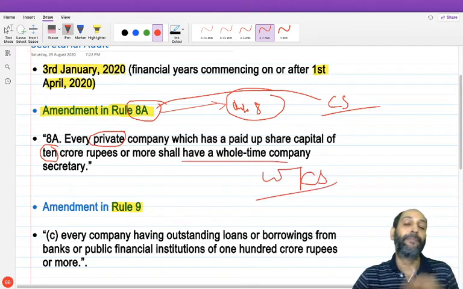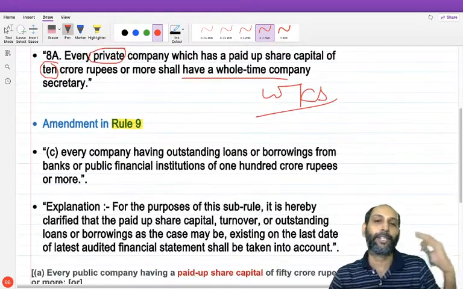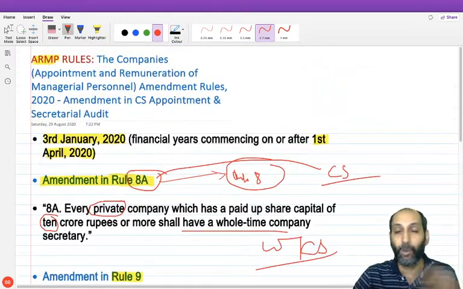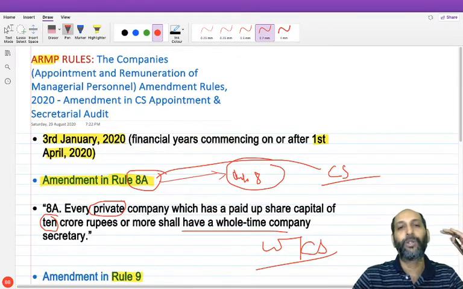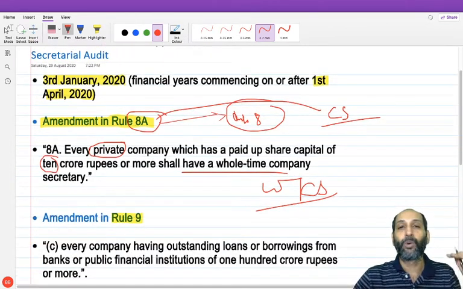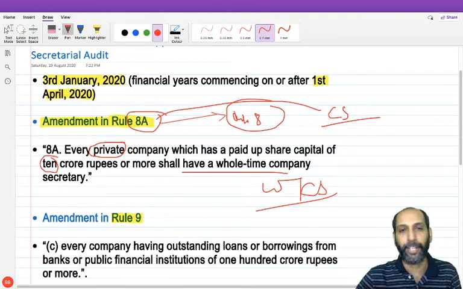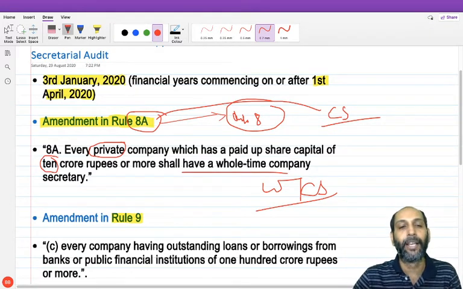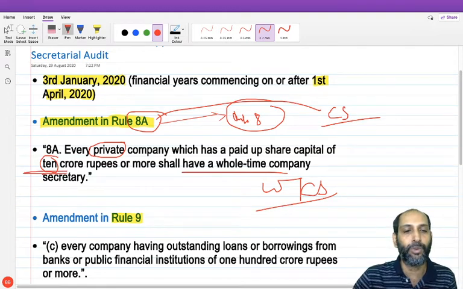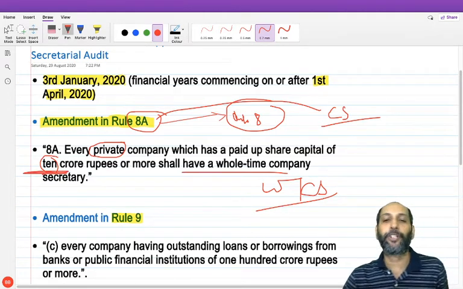I repeat again, many students have a doubt about the difference between Rule 8 and Rule 8A. Rule 8 speaks about KMP appointment, all three categories, MD or CEO, CFO, and of course CS. But Rule 8A speaks only about the appointment of a whole-time company secretary, and earlier it was private limited companies above 5 crores paid up capital. Now the limit has been enhanced to 10 crores. So that is very important.